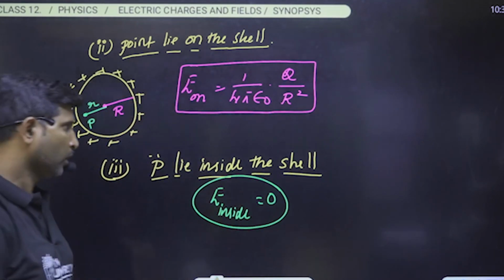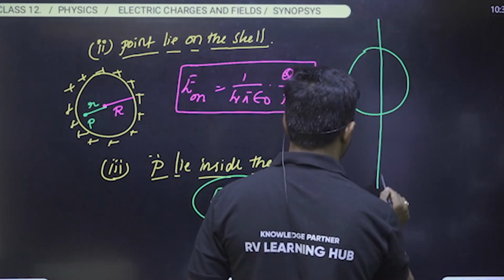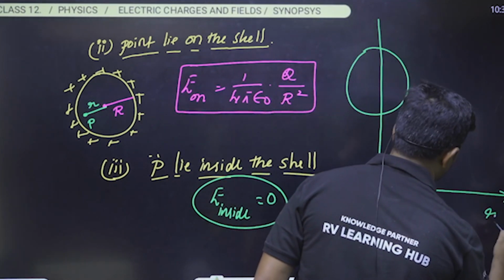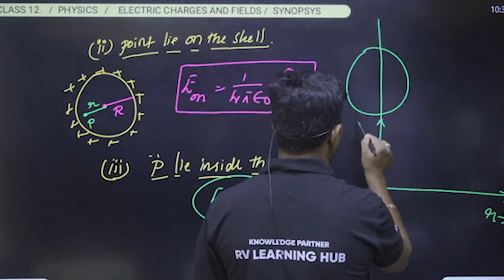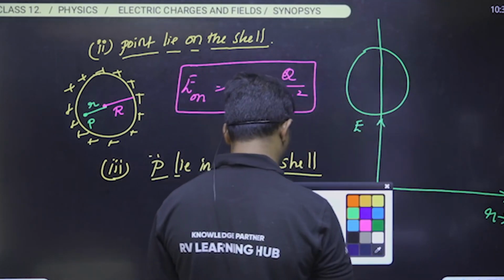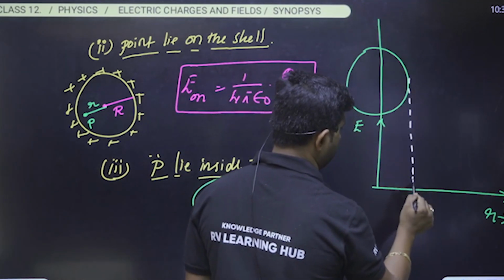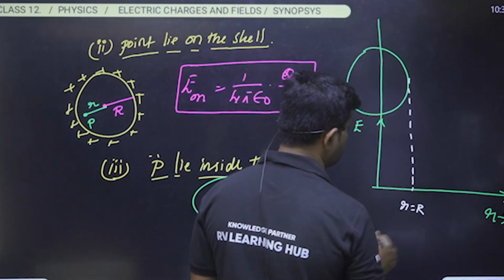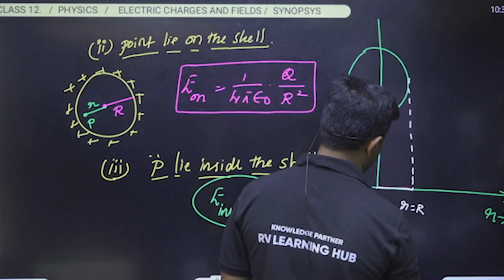Is it clear? So whenever you plot the graph, see here, this is a shell. Assume that this is the distance along the x-axis, and electric field along the y-axis. Then the graph appears as shown in the figure. This is the radius, small r equals capital R. Inside there will be no field.